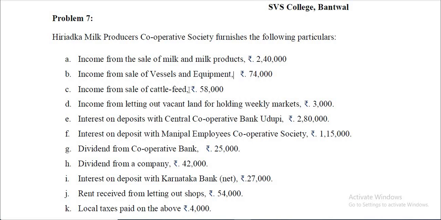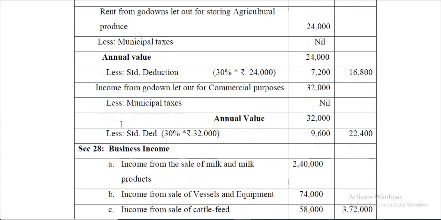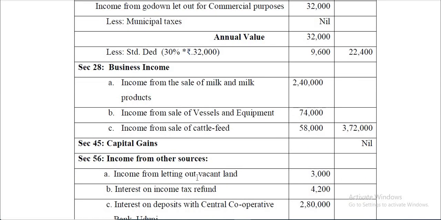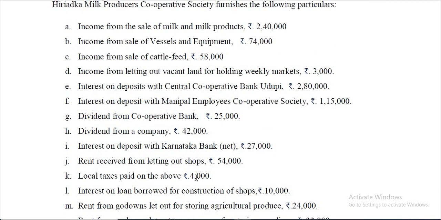Income from sale of cattle field. This also will come under income from business. And again deduction under ATP. Next, income from letting out vacant land for holding weekly markets. So this will come under income from other sources. It's not a completed one, and therefore vacant land, this will come under income from other sources.